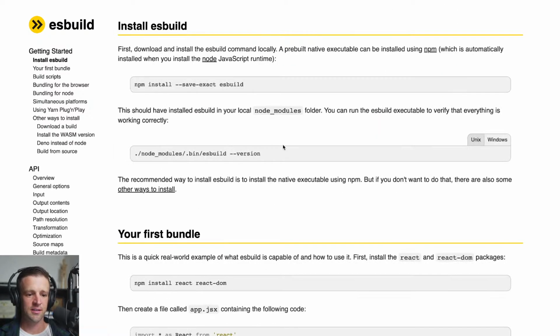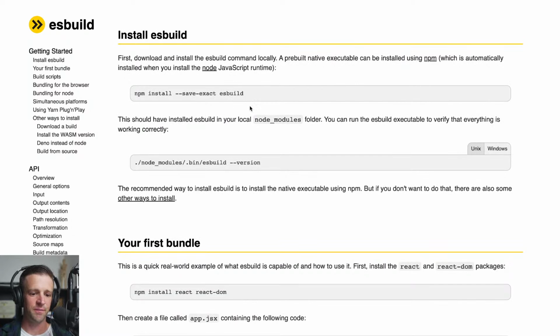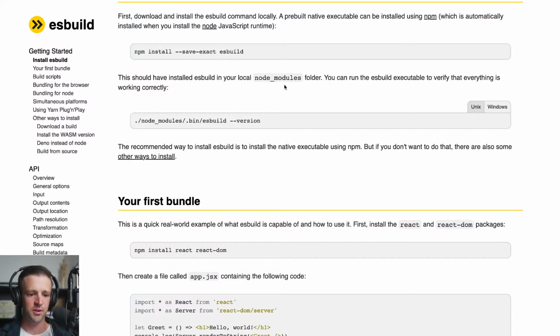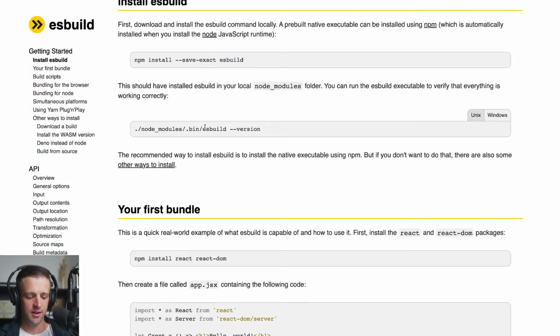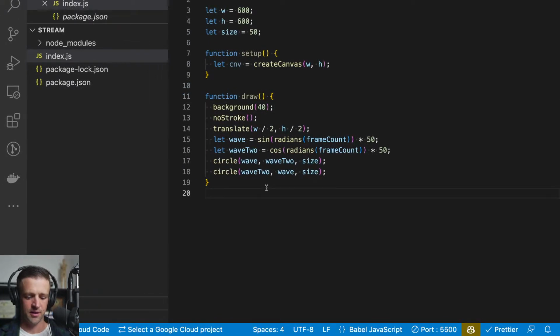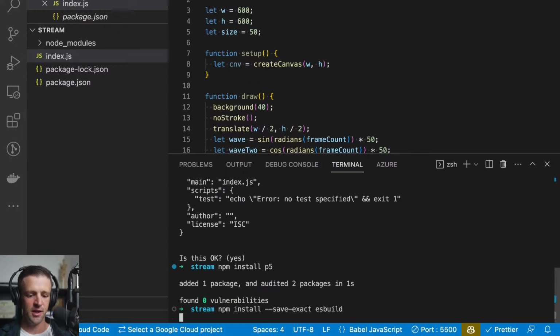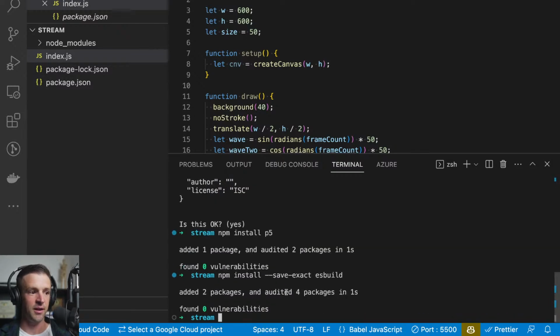So let's install ESBuild. Do I want to save exact? Sure. First, download and install the pre-built native executable using npm. This will install in your node modules folder. So let's go ahead and just run that. Again, Command J down here. Okay, making sure you can see it on the stream. You can. Let's run that command.